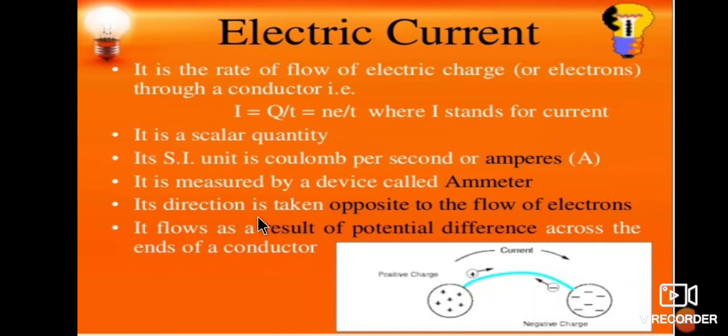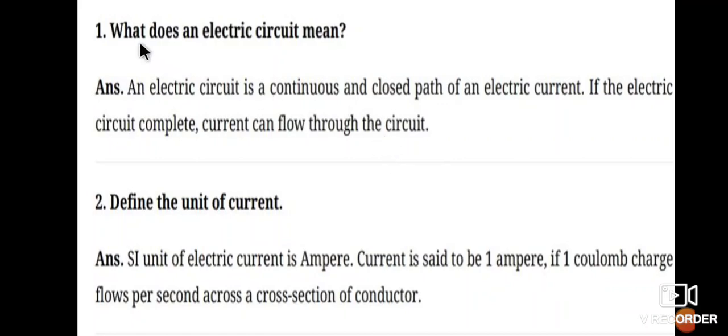Its direction is taken positive to the flow of electrons. It flows as a result of potential difference across the ends of a conductor. Therefore the flow of electric current in a conductor depends upon the potential difference across the ends of the conductor. This is the positive charge, this is the negative charge, and current flows like this. So what does an electric circuit mean? The important question is, what does an electric circuit mean?